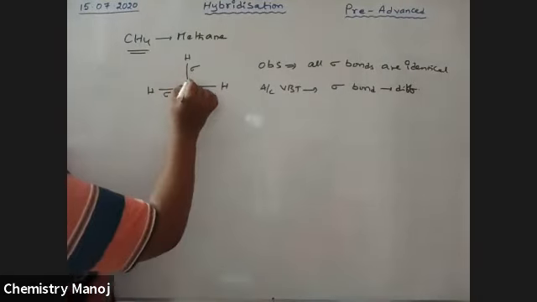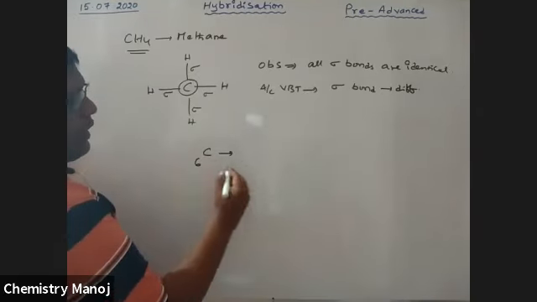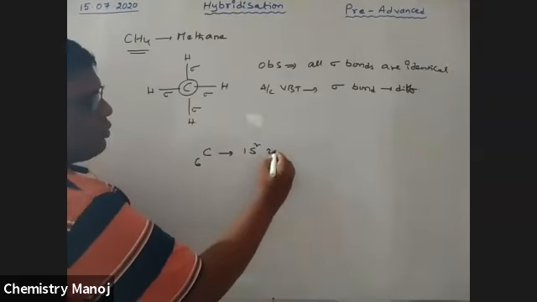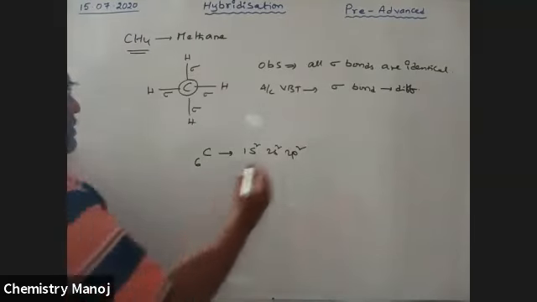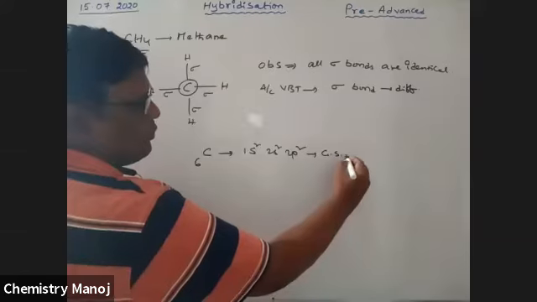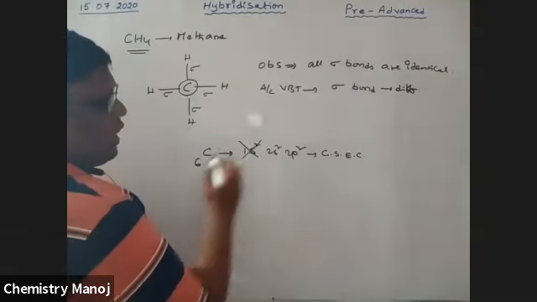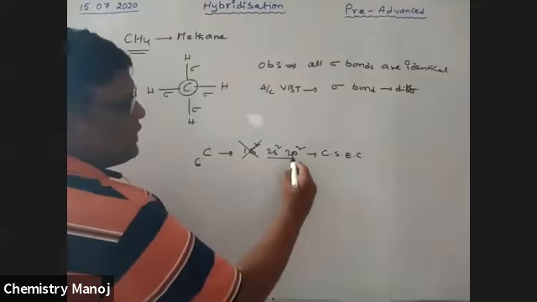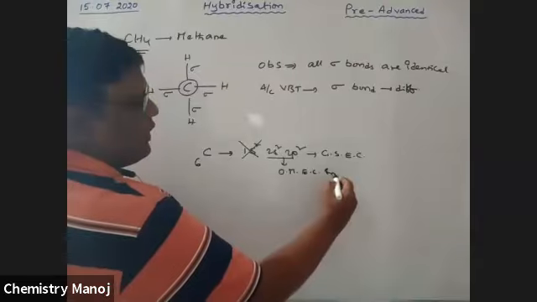Carbon has atomic number 6. Electronic configuration 1s2, 2s2, 2p2. It is the ground state electronic configuration. The 1s is the inner orbit, don't consider it. This is the outermost electronic configuration in ground state.